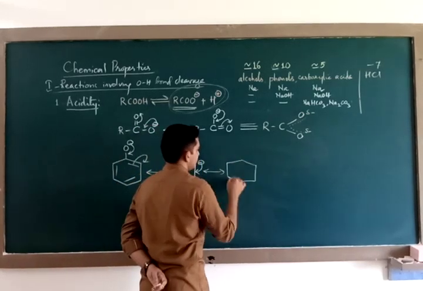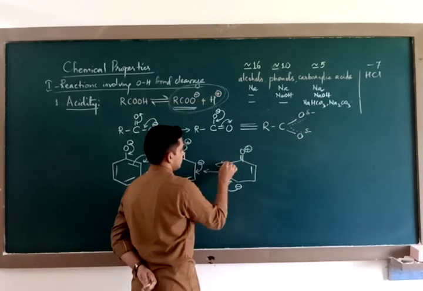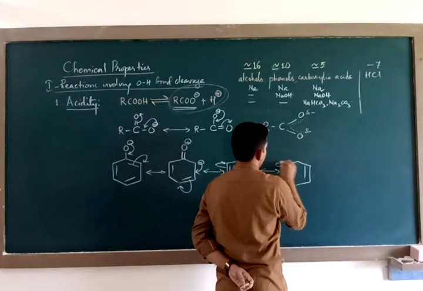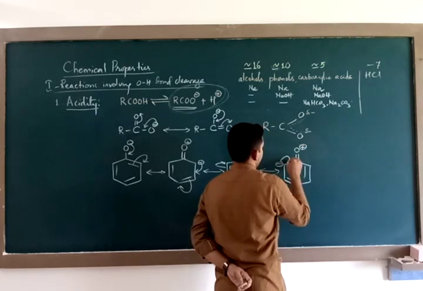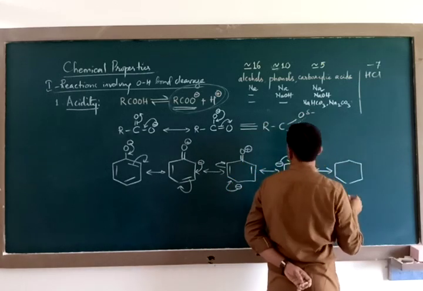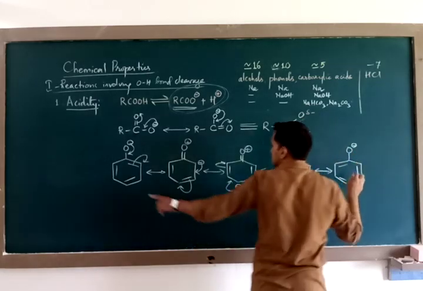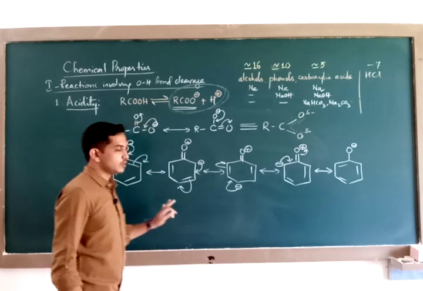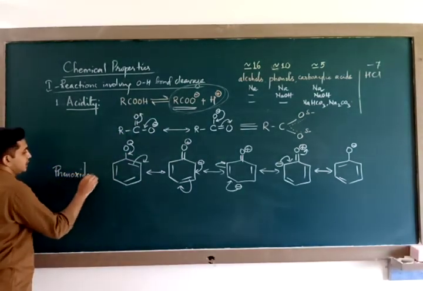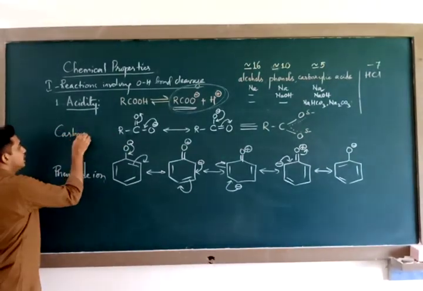Corresponding structures are these. Now finally you have the last structure, which is a hybrid, or you can say the same repeating structure as the first one. These are the structures of the phenoxide ion, and the above structures are the structures of the carboxylate ion.